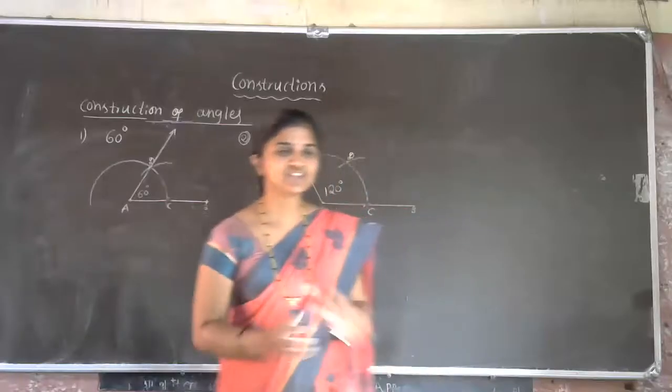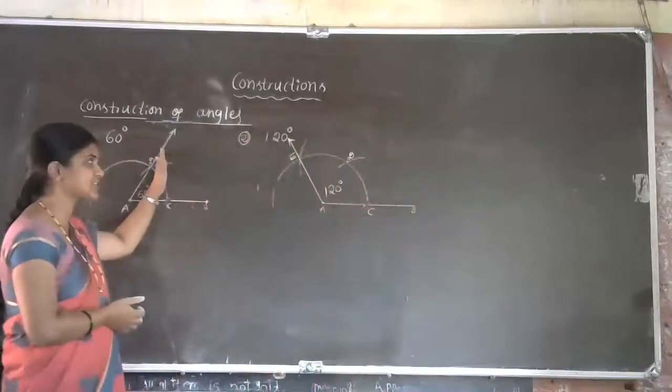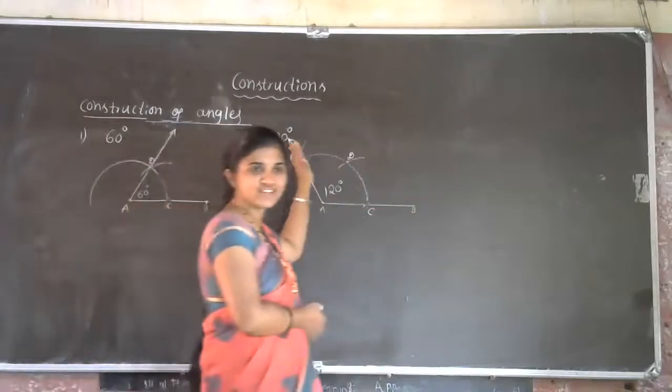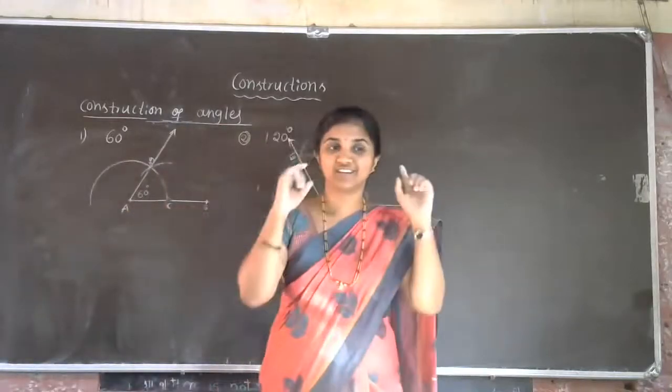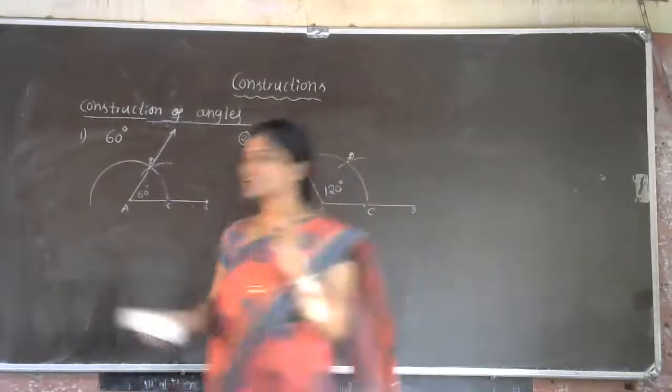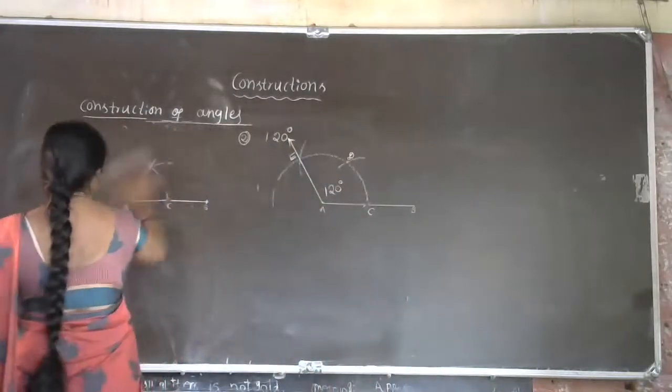Okay, students, let us continue. 60-degree construction is over. 120-degree construction is over. Now let us construct 90-degree. Who is going to explain the 90-degree construction step?